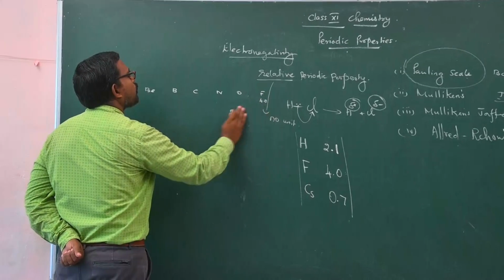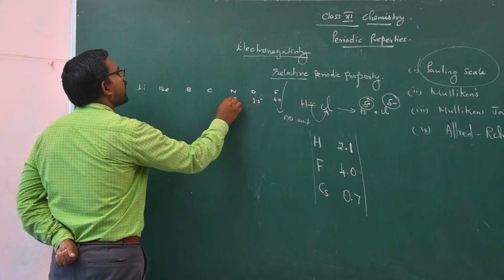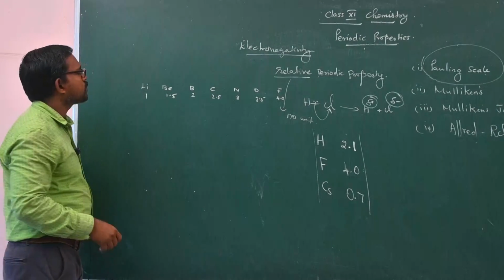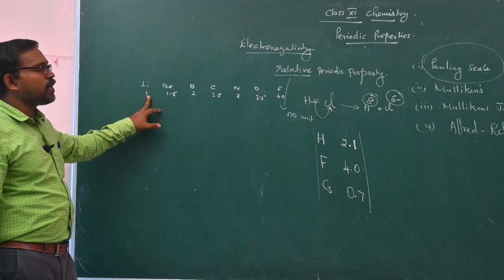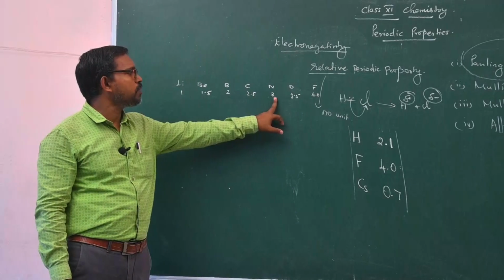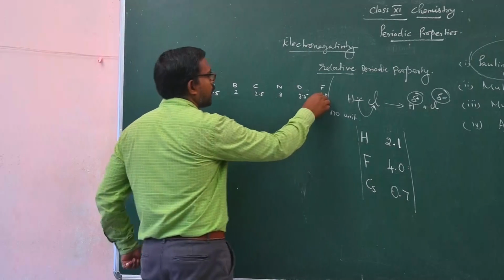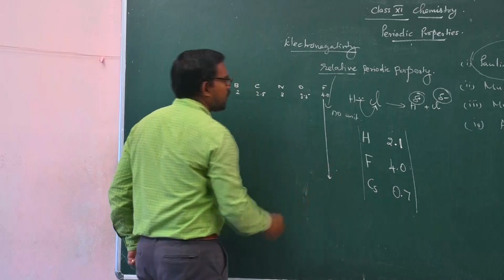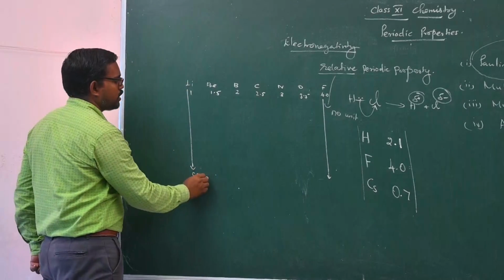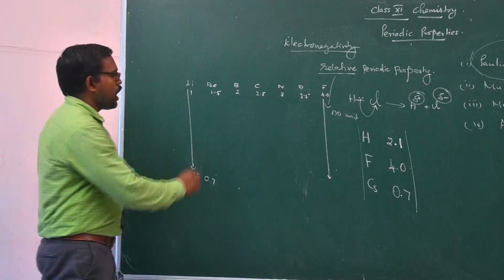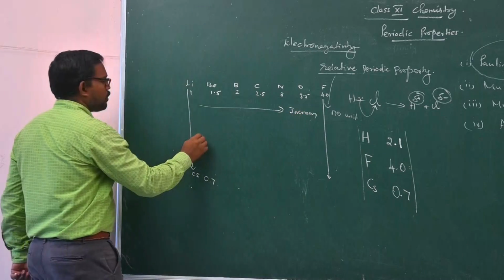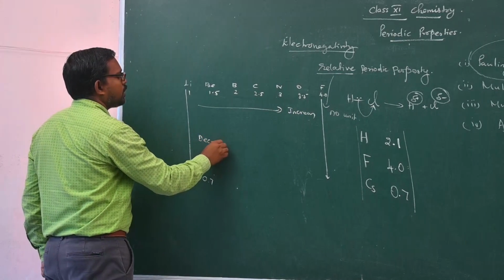Lithium is 1, beryllium 1.5, boron 2, carbon 2.5, up to fluorine 4.0. From fluorine to chlorine, the value decreases. Lithium to cesium, it decreases to 0.7. So left to right, electronegativity increases; top to bottom, it decreases.